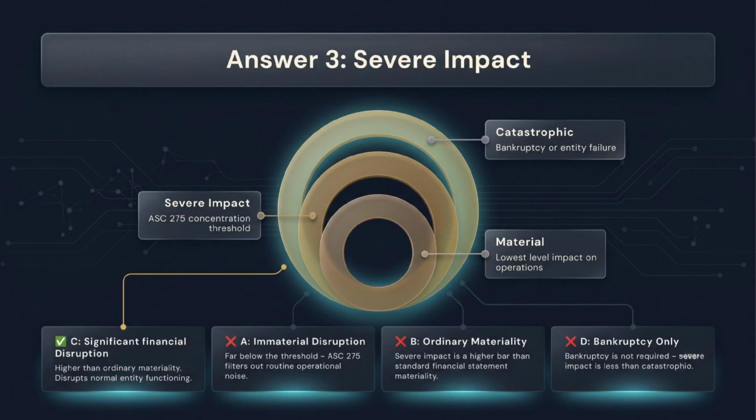Option A is wrong because immaterial disruption is far below the threshold. Option B is wrong because severe impact is higher than ordinary materiality. Option D is wrong because bankruptcy is not required. A severe impact can be serious enough to disrupt operations while still falling short of a catastrophic outcome.